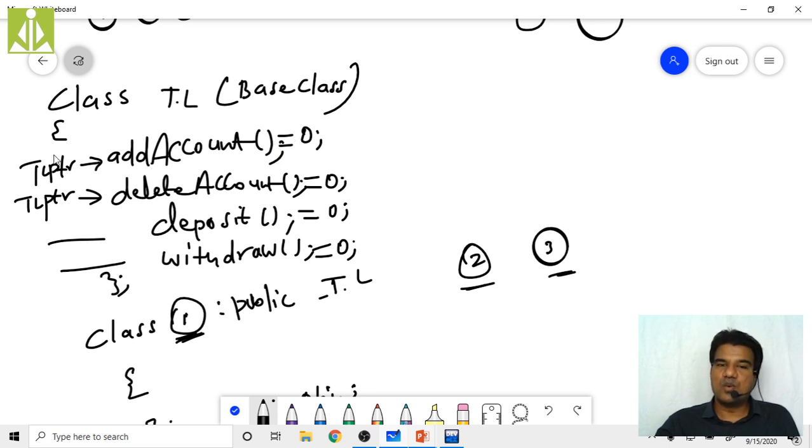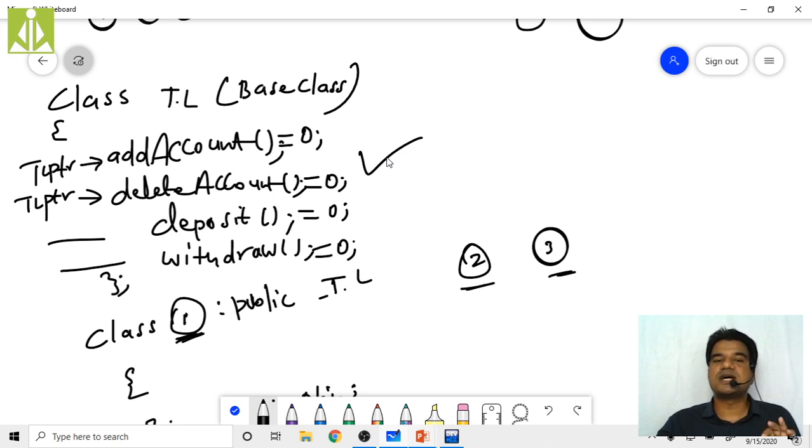Then the compiler will treat those functions as bodiless functions. Then who will give the coding for those functions? The derived classes. Whatever derived classes you derive from this base class are responsible for giving the coding for these pure virtual functions.